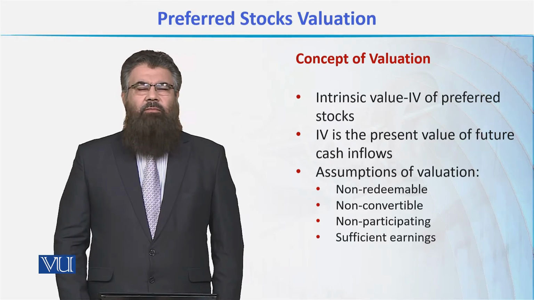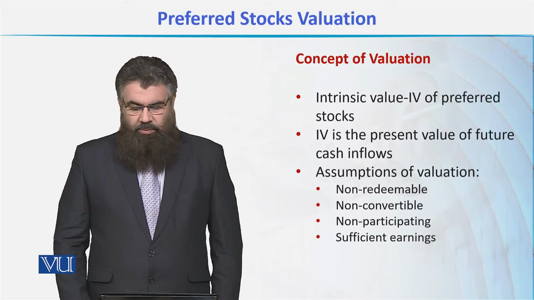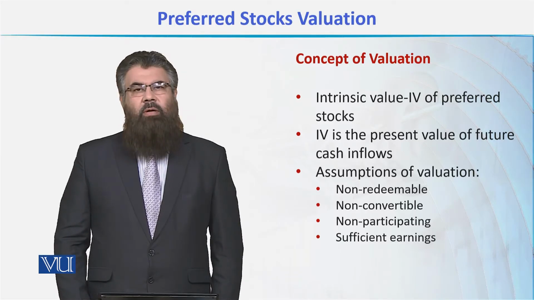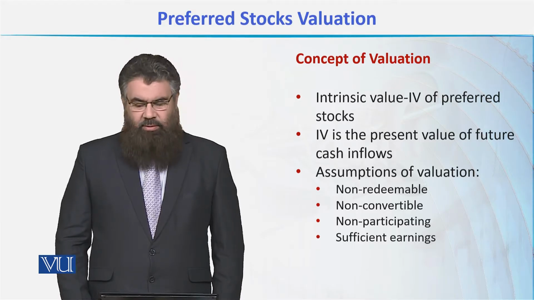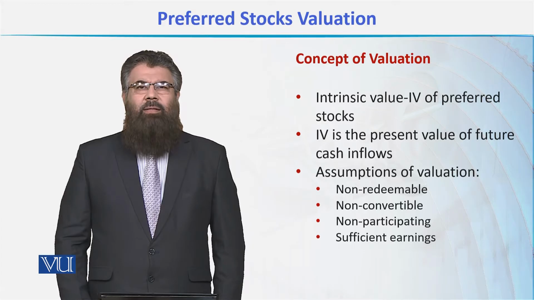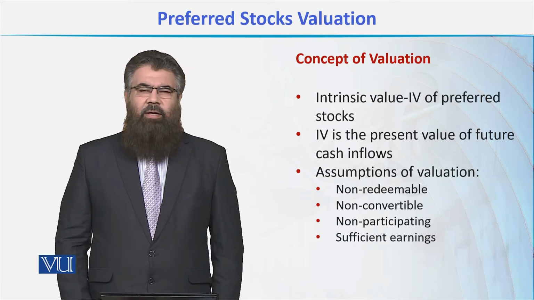We have talked about various types of preferred stocks and the features of preferred stocks, including redemption, conversion and participation. But here we assume that these preferred stocks do not have any of these features. That is, they are not convertible, they are not participating, they are not redeemable. So we say that the stocks will always give us the dividend that they give.